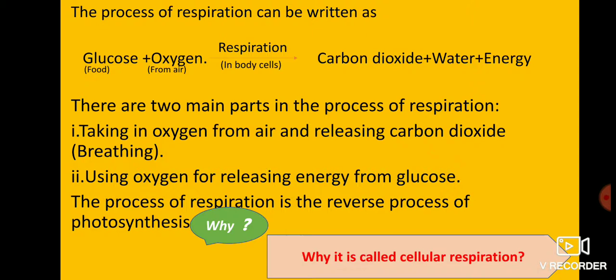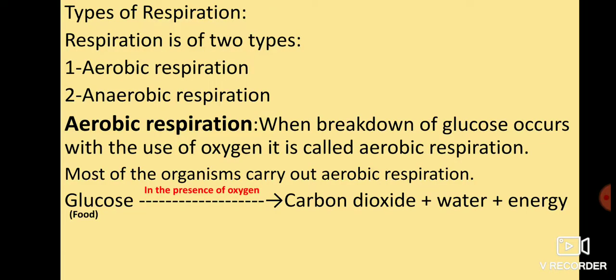Now one question is there, why is it called cellular respiration? As we discussed, the process of respiration takes place inside body cells. That is why it is called cellular respiration. Now types of respiration. There are two types of respiration, aerobic respiration and anaerobic respiration. First of all, we will discuss aerobic respiration. In aerobic respiration, breakdown of glucose occurs in the presence of oxygen.